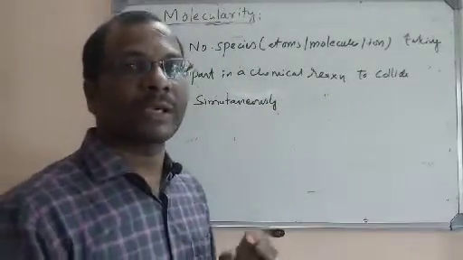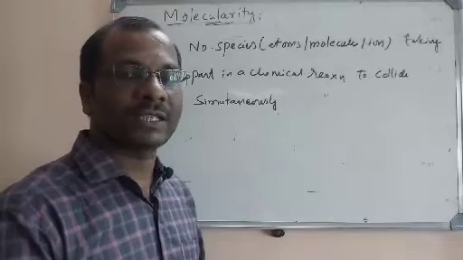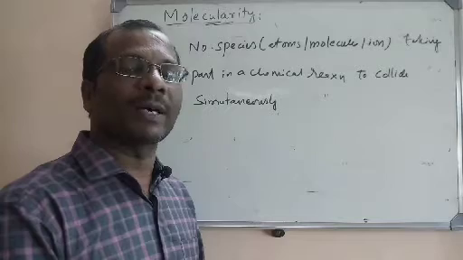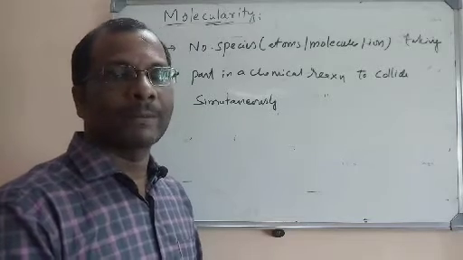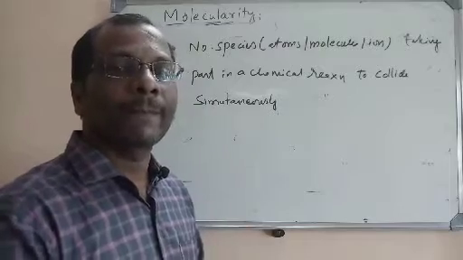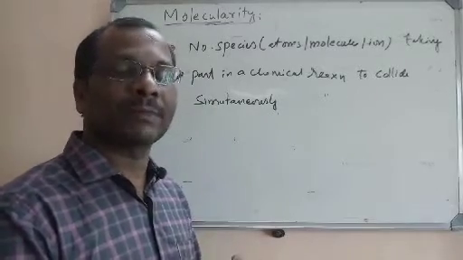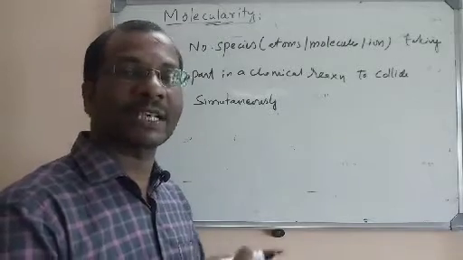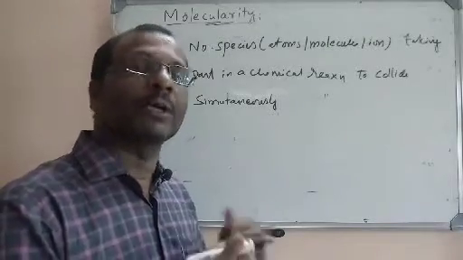So actually, to understand this, you have to understand that the reactant molecules will make collisions among themselves to form the products. So when they are colliding, how many atoms or ions or molecules in that reaction are colliding simultaneously? That means at one time how many molecules are colliding.